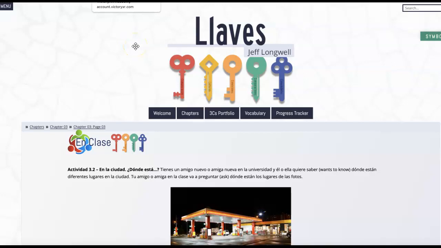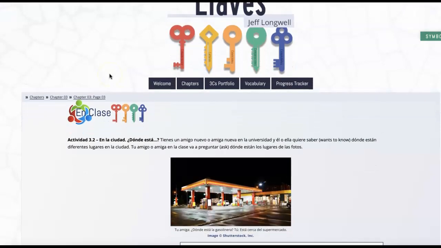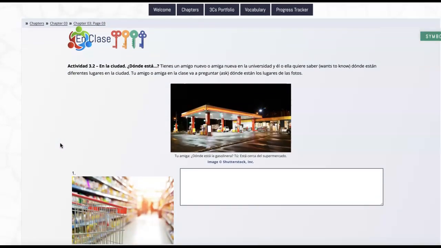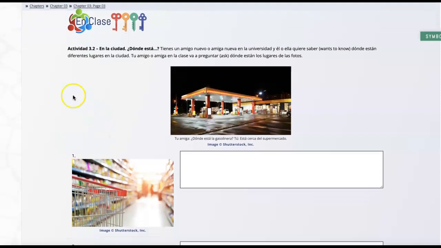Okay, buen día. Just joining you again to give you a little step-by-step through our Capítulo 3 and our guide for completing some of the activities for our online course. So we're here on page 3. Pages 1 and 2 are straightforward with vocabulary and some en casa assignments. But as you go through the en clase assignments on page 3, especially with